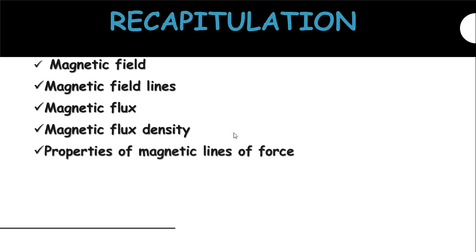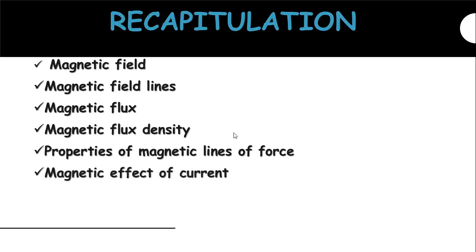List the properties of magnetic lines of force. Magnetic lines of force are closed continuous curves extending through the body of the magnet. Magnetic lines of force start from north pole and end at south pole. Magnetic lines of force never intersect. They will be maximum at the poles than at the equator. The tangent drawn at any point on the curved lines gives the direction of magnetic field.